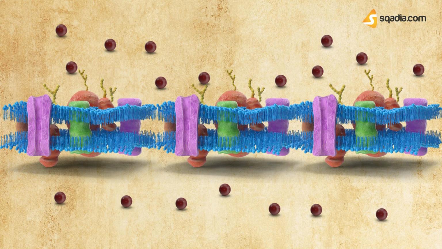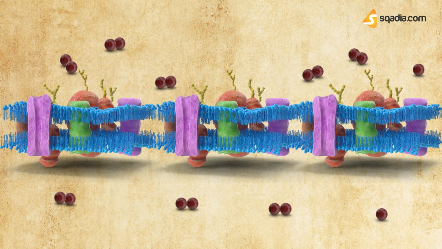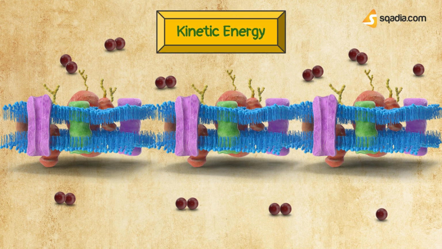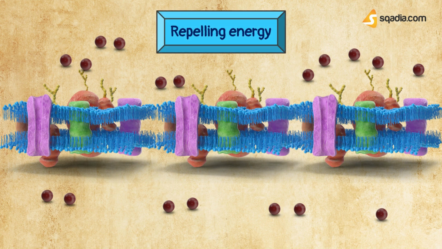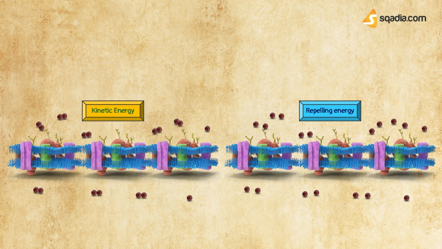All the particles will have heat known as kinetic energy. The particles are sometimes colliding with each other, transferring their energy, and sometimes repelling each other to retain their energy. This continual movement of molecules among one another in the cell membrane is called diffusion.